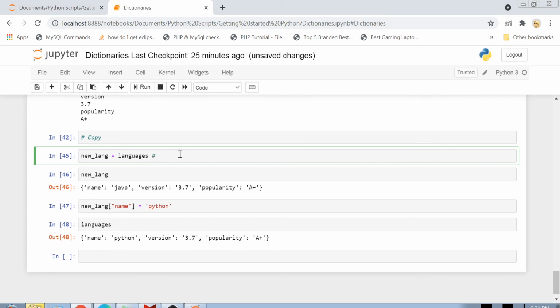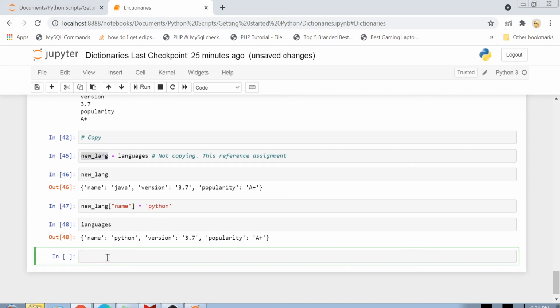Because in this case we didn't actually copy the variable. This is not copying, this is just a reference copy. Okay, this is just reference assignment. So basically, we created another reference variable to the same dictionary, and if we change this variable, then our previous reference variables also change their value. So this is not copying.